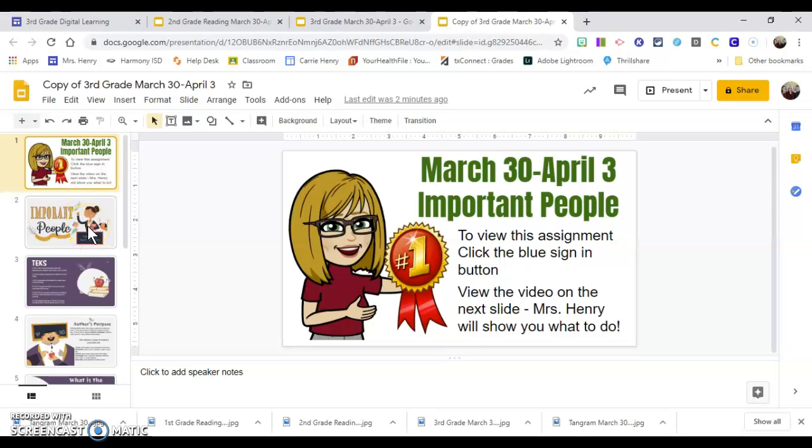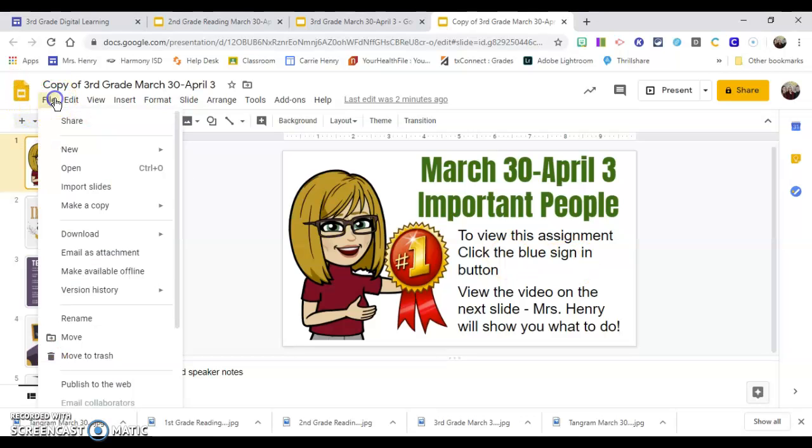To access your assignment this week, you are going to need to first read your story from the third grade webpage or your Google Classroom about important people. This assignment right here is a view-only assignment, so if you're in your parents' account or an outside account, you're going to need to click the blue button and sign in. If you're in your account, this should just open.